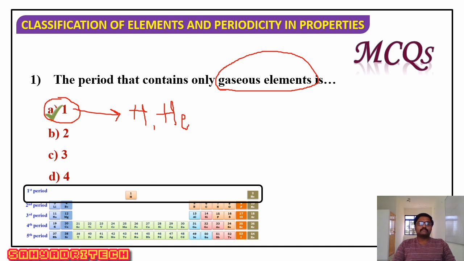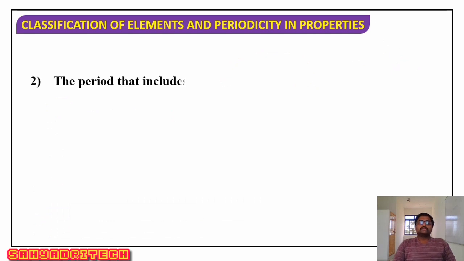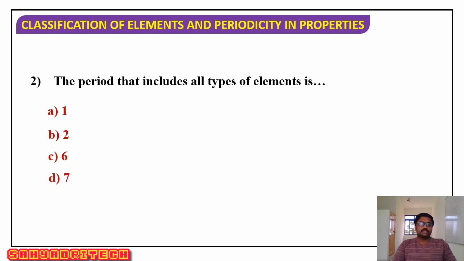Well, second question, the period that includes all types of elements. Option A, first period, second period, sixth period, and seventh period. So what is the question here? The period that includes all types of elements. So the answer is the 6th period. The 6th period has gaseous species, solid species as well as liquid species.